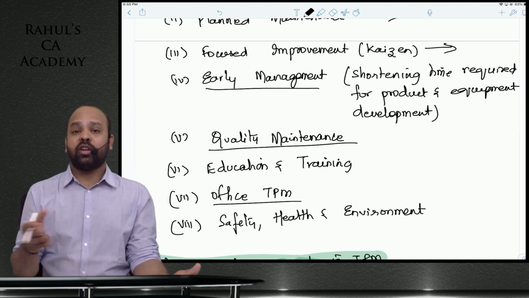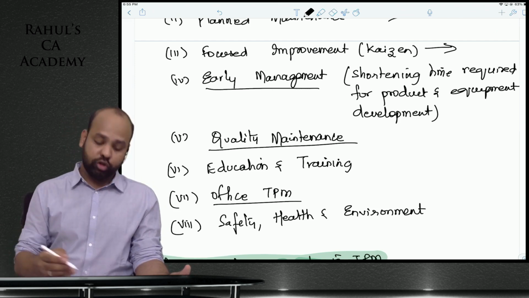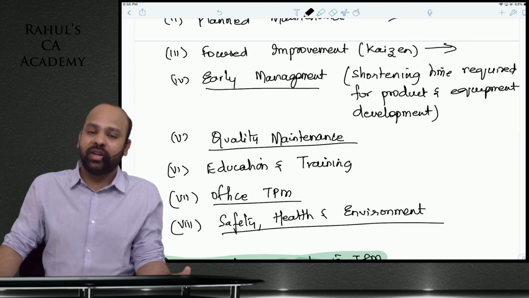And this total productive maintenance should not be restricted only to productive systems, only to equipment or machines. It can also be done for office and administrative work. Also ensure that you give a lot of importance to the safety and the health of the employees.